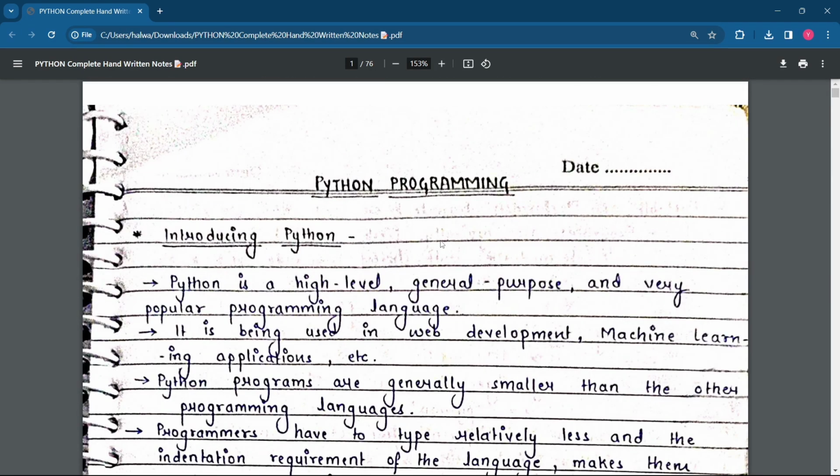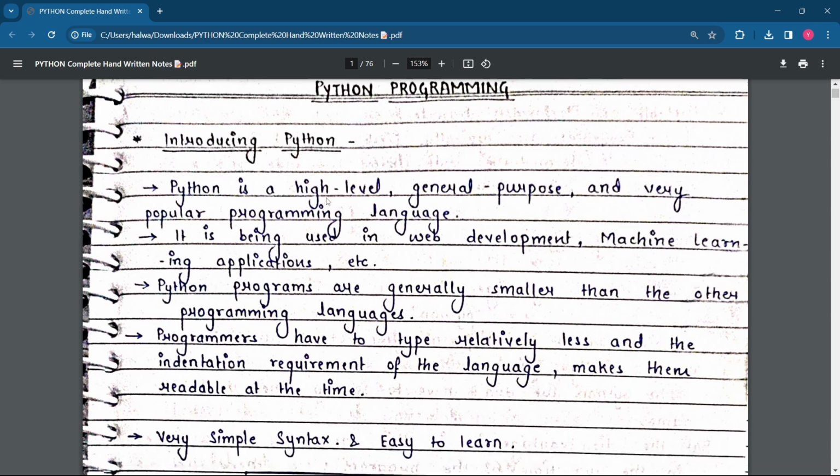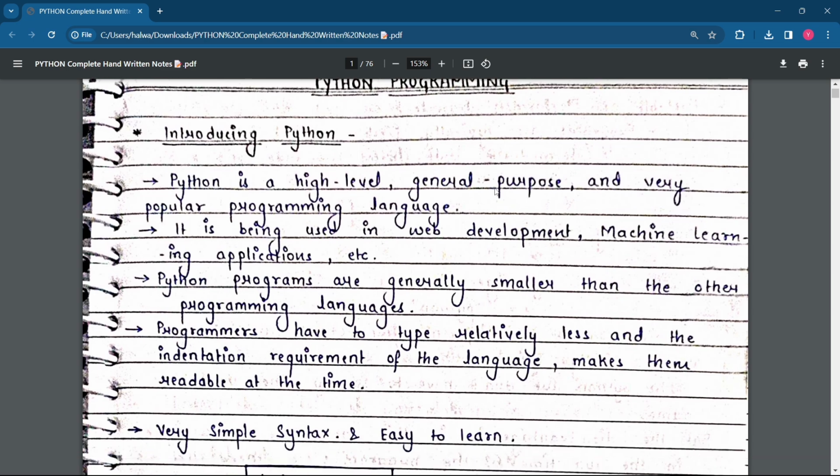I will first be doing the revision, taking some important points, revising some concepts, and we will begin with the if statement very soon. So see, in the introduction to Python, we have seen Python is a high-level, general-purpose, and very popular programming language. Generally, this type of question is asked of you as a beginner. So remember one thing, Python is a high-level programming language.